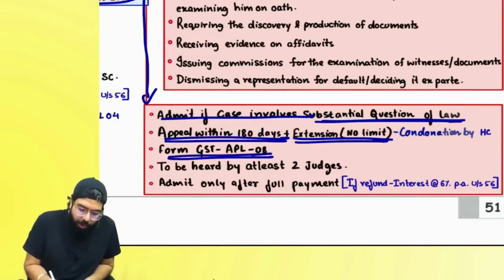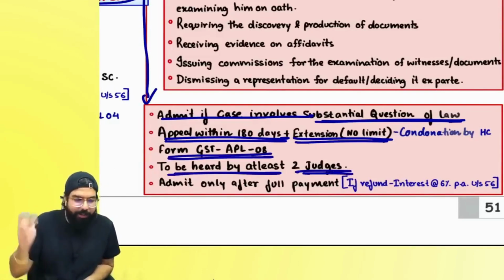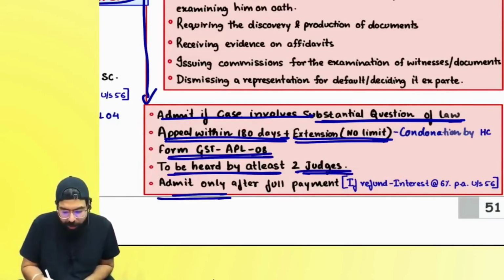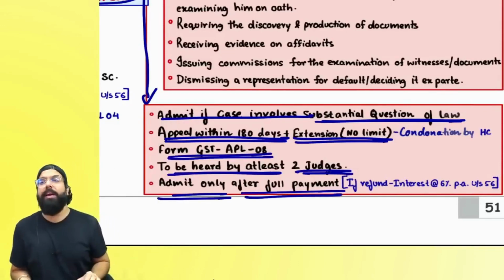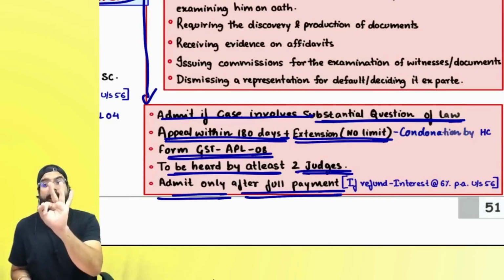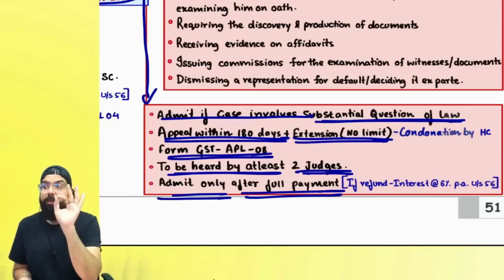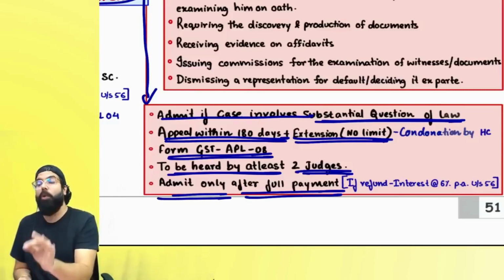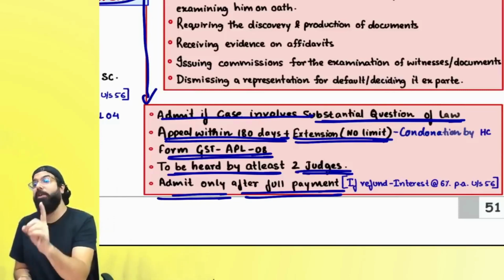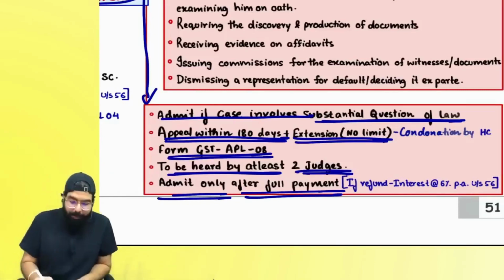Sir, you have to go for an appeal in APL 08. Sir, it will be heard by at least how many judges? Two judges. They admit only after full payment. They will admit the case only after full payment. Appellate tribunal, you had paid total amount how much? First 10, then 20, 30% done. When you are going to the High Court or the Supreme Court, always remember one thing, they will admit your case only after full payment is done.